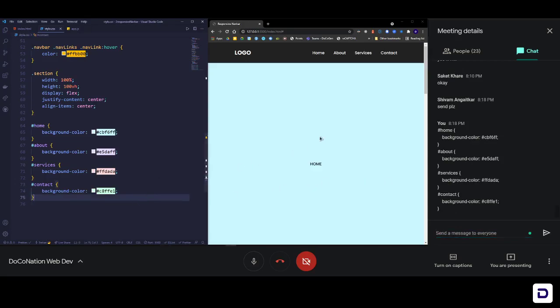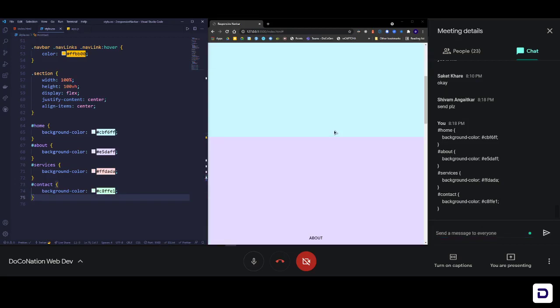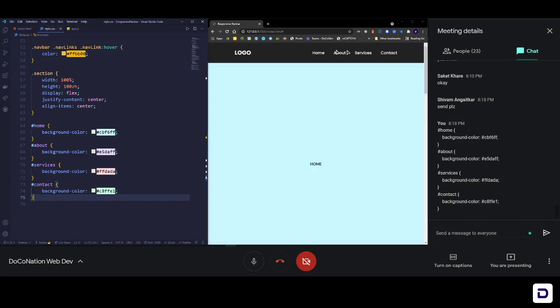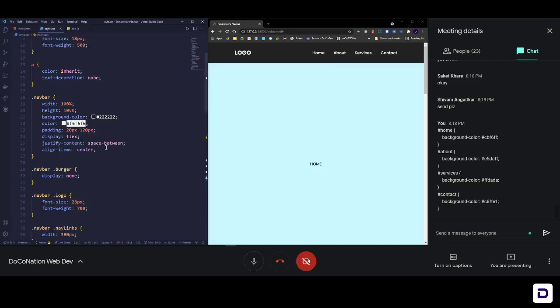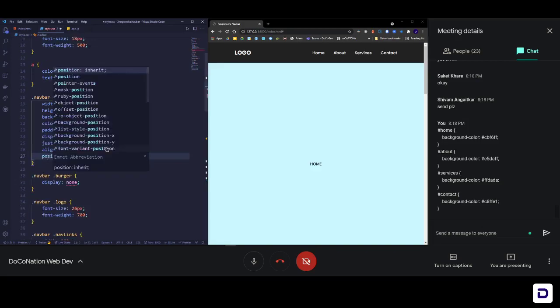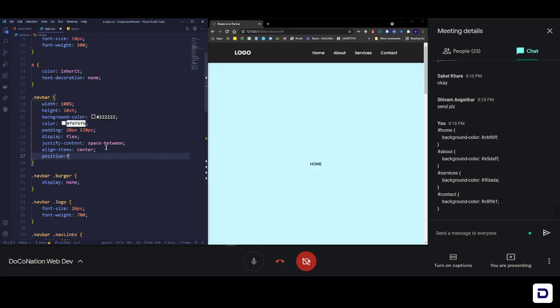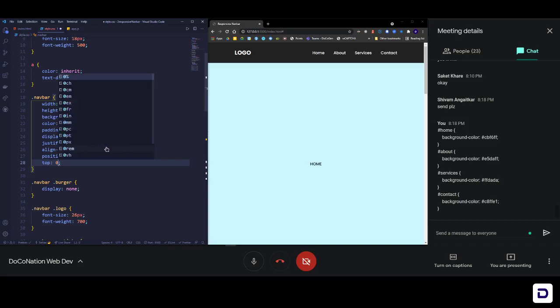And again, I noticed one thing, that when I scroll, the navigation bar also scrolls. So we don't want that. We want the navigation bar to always be fixed at the top. Okay, so let's do that. So in nav bar, I can write position is fixed. Okay, and then I can define that this position should be at the top. So top is going to be 0. If I do that, now you will see that when I scroll, the navigation bar is always at the top, right? That is what we needed.